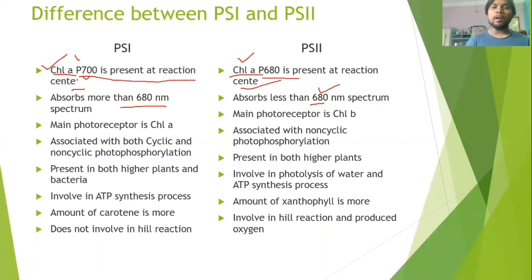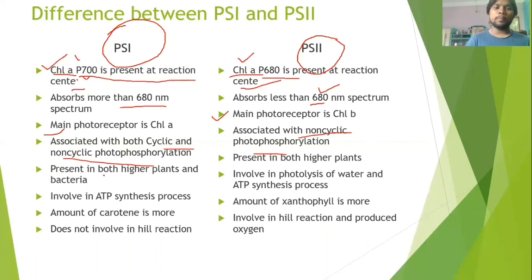Remember always that chlorophyll A is present in photosystem 1 and photosystem 2, but the main chlorophyll in PS2 is chlorophyll B, whereas the main chlorophyll in PS1 is chlorophyll A. Chlorophylls are the photoreceptors. PS1 is associated with both cyclic and non-cyclic photophosphorylation, whereas PS2 is only in non-cyclic photophosphorylation.